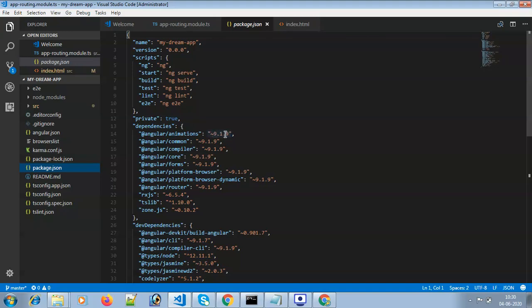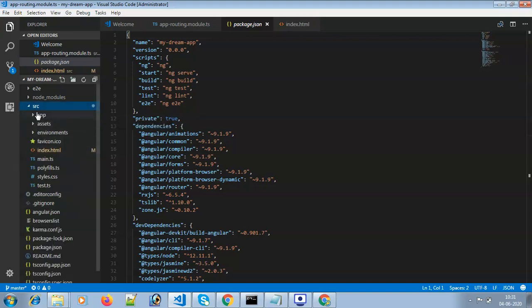Right now we are using Angular 9.1.9 packages: animations, common, compiler, core, forms, platform-browser. These are all dependencies; otherwise, you will not be able to run your Angular code.